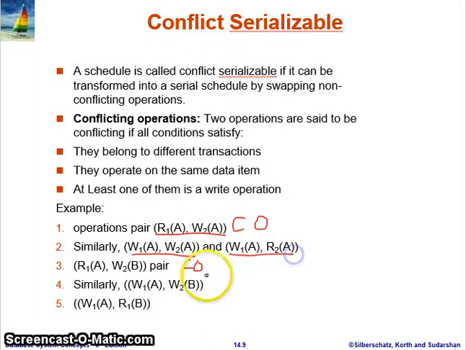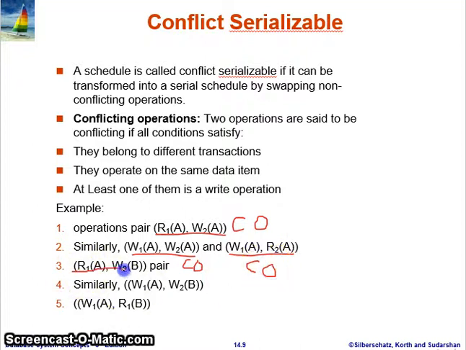Check this one. First condition: same transaction or different? One belongs to transaction 1 and the other to transaction 2, so the first condition is satisfied. Second, they operate on the same data item A, so condition 2 is also satisfied. Condition 3: one of the operations is a write, here it is a write, so it is a conflict operation. We can say these operations conflict.